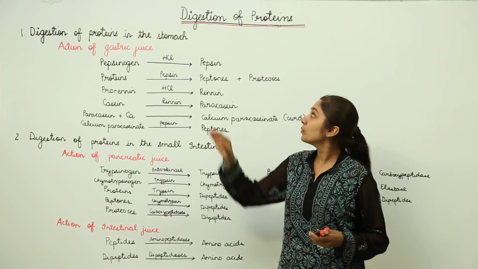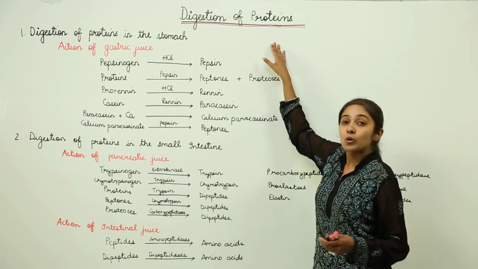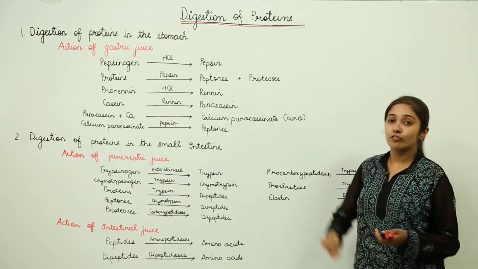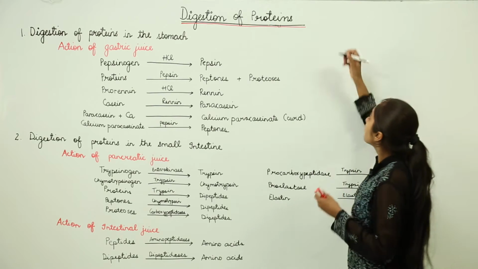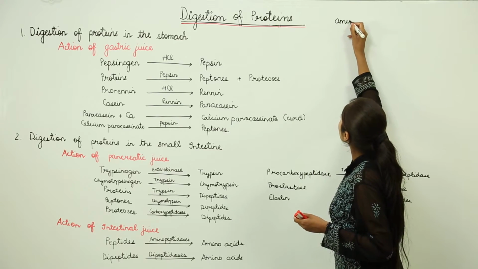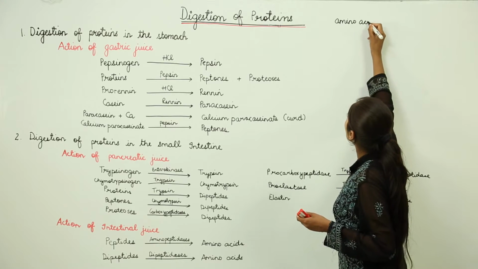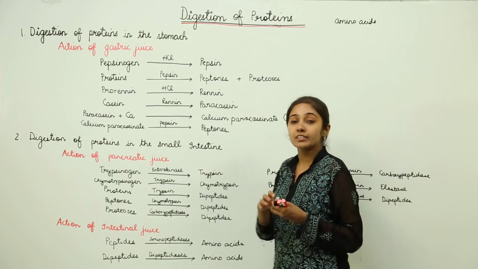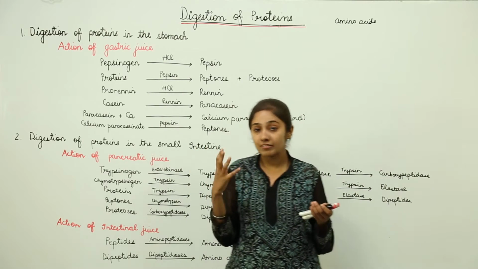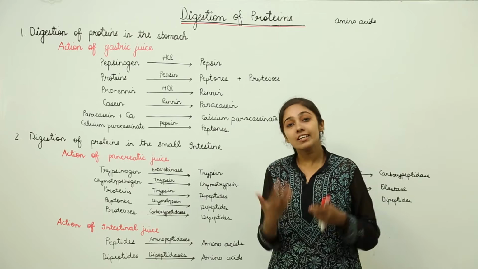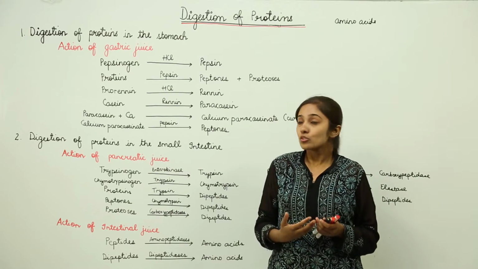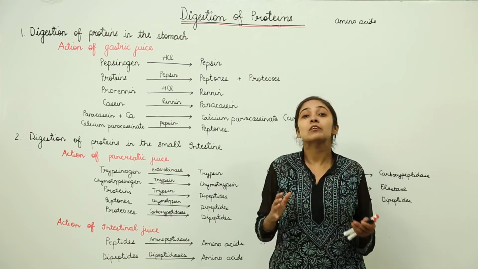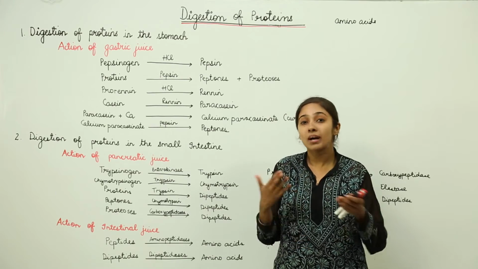Let us begin now with the digestion of proteins. The monomer units for proteins are the amino acids. Now, the saliva that is present in the oral cavity does not have any enzyme for the digestion of proteins. So, the digestion of proteins does not take place in the oral cavity or the buccal cavity.